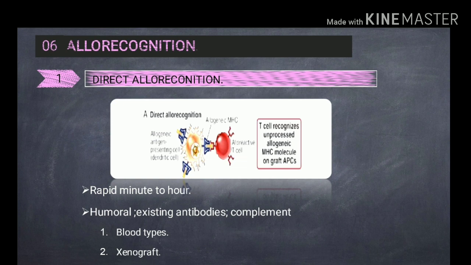Allorecognition. There are two methods of allorecognition: direct method of allorecognition and indirect method of allorecognition. In the direct method of allorecognition, it is rapid, from minutes to hours. Here, dendritic cells act as the antigen presenting cell. They present the antigen to the T cells through MHC molecules. Here, the T cell recognizes unprocessed allogeneic MHC molecule on the graft antigen presenting cells.